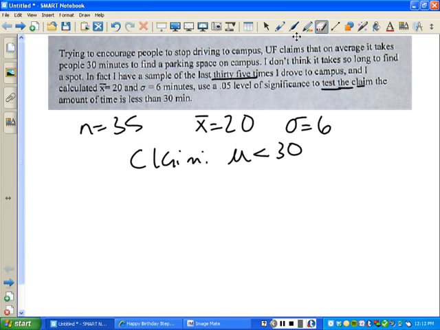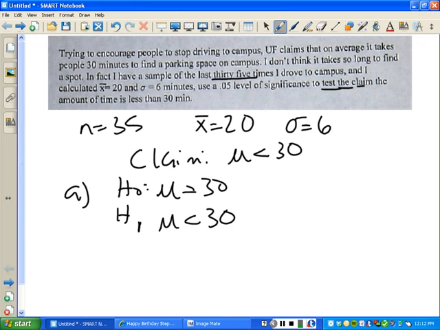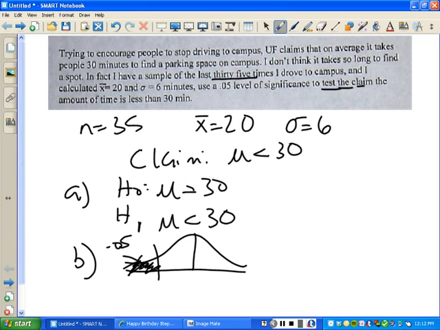Okay. So, claim is less than 30. So number A is H0: mu is equal to 30. B, or H1, is that mu is less than 30. Okay? So, now, is this going to be a right tail, left tail, or a two-tail test? Left tail. Okay. Where that area is 0.05. Everybody see that? Now, that area is 0.05.